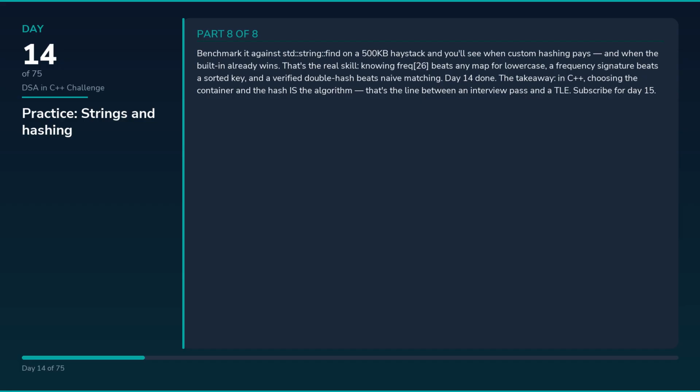That's the real skill. Knowing freq[26] beats any map for lowercase, a frequency signature beats a sorted key, and a verified double hash beats naive matching. Day 14 done. The takeaway: in C++, choosing the container and the hash is the algorithm. That's the line between an interview pass and a TLE.